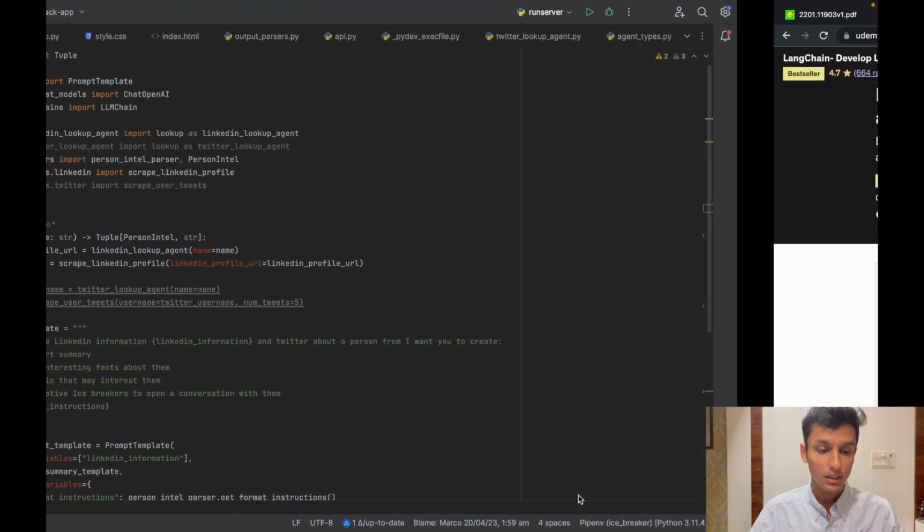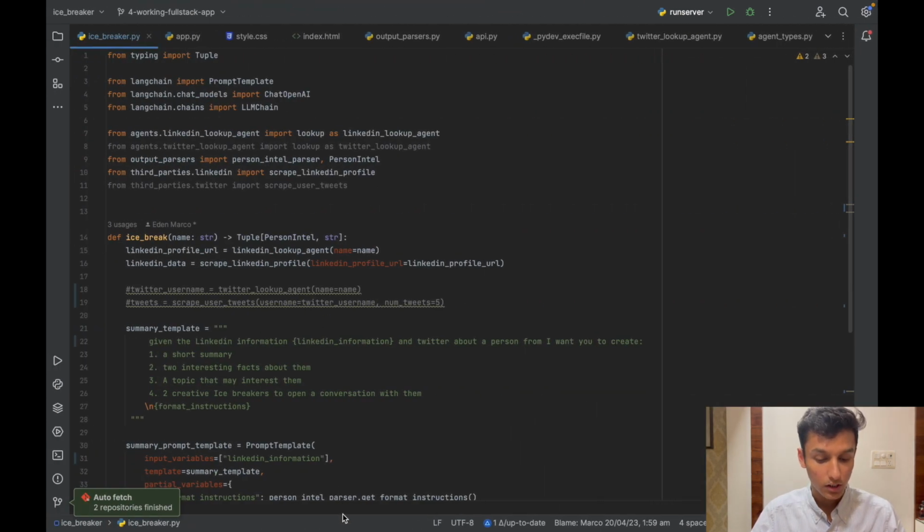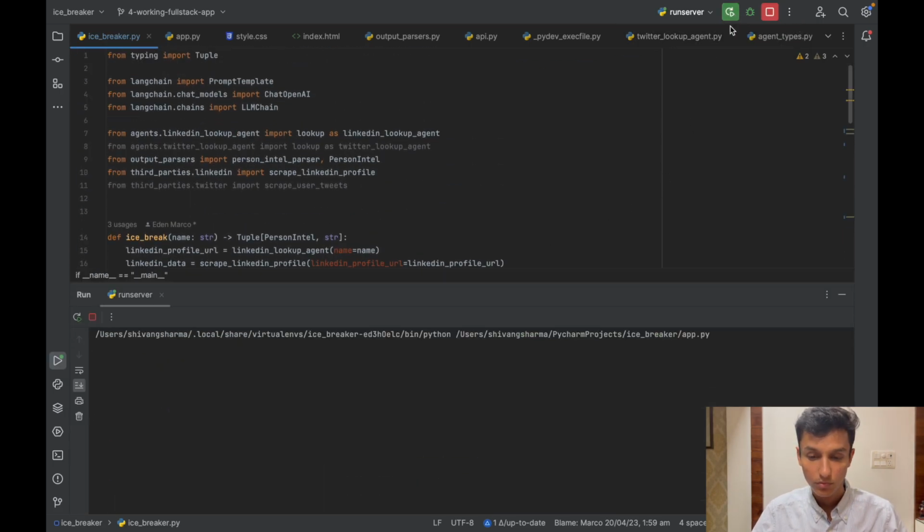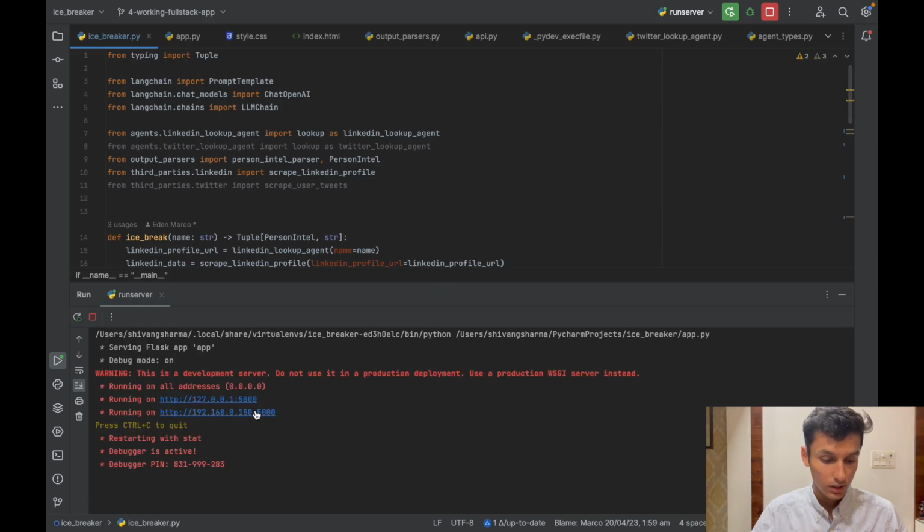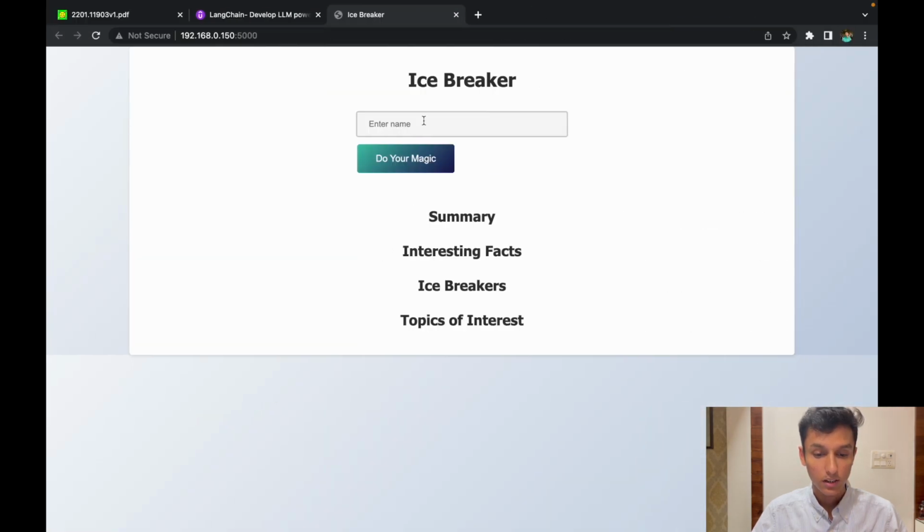I'll jump right into the code. As you can see, this is the code of icebreaker.py. Just taking a look at what the project will look like, I'll run this code. When I run it we get a URL where we get an enter name field and a button called do your magic.